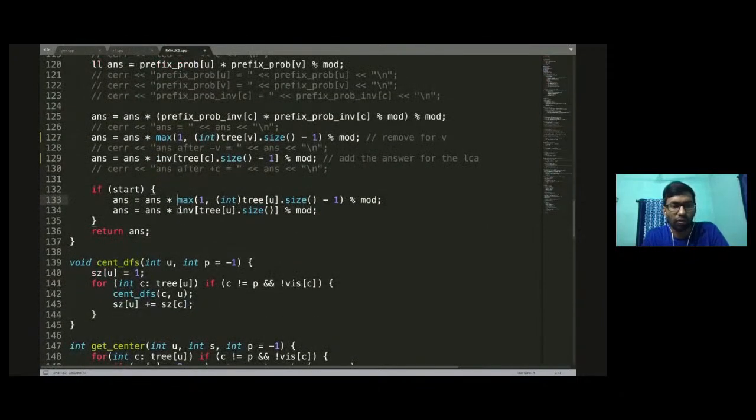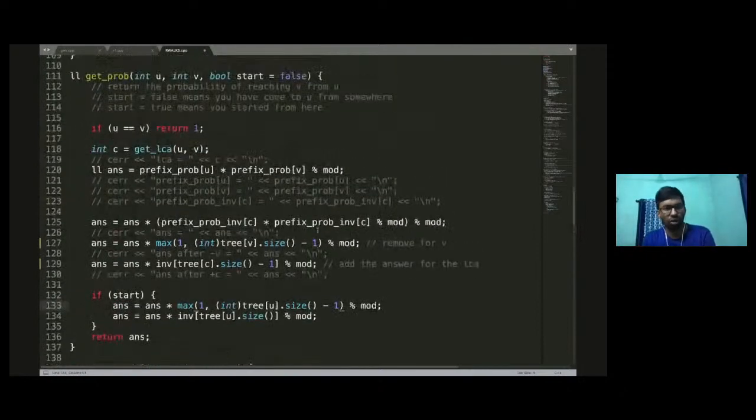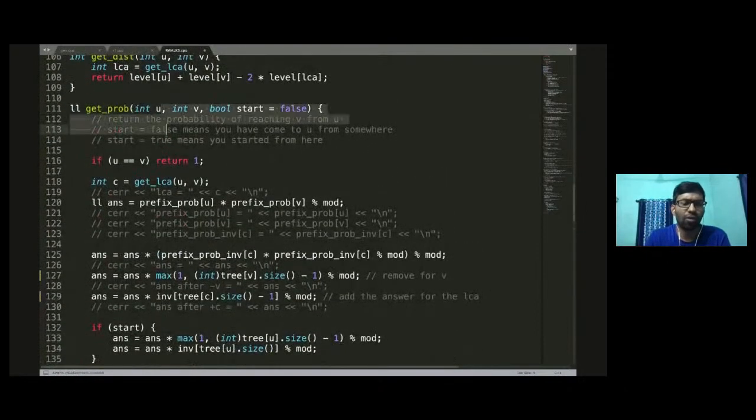So here you can again see that you divide by tree size and you multiply by 1 by tree size, the same thing that I mentioned earlier: to fix that, from p dash to find the p, you just need to multiply by this coefficient. So this is very simple. This is how you can find the probability that if some random walk has started from u, then what is the probability that you reach v, right? So that can be calculated here.